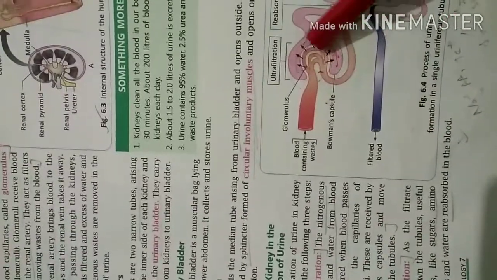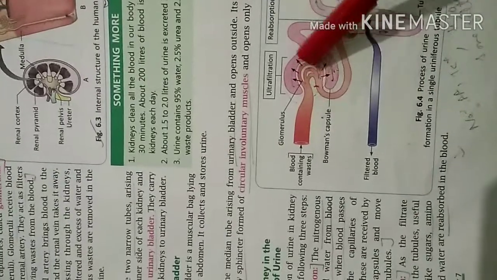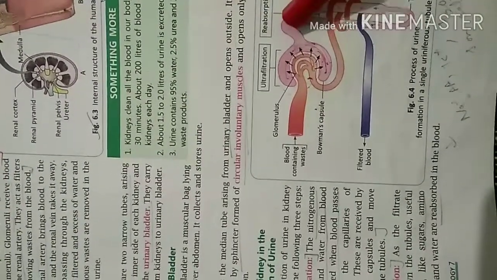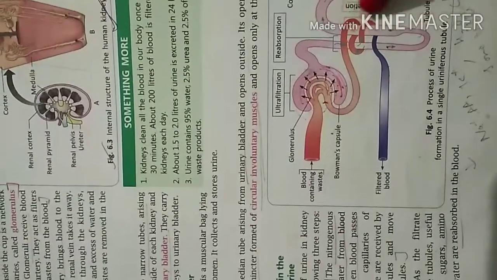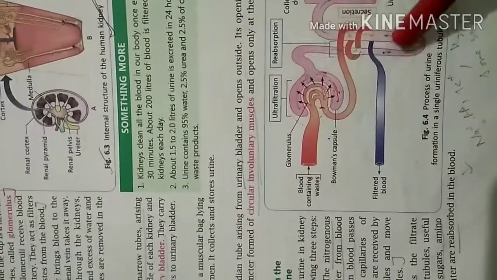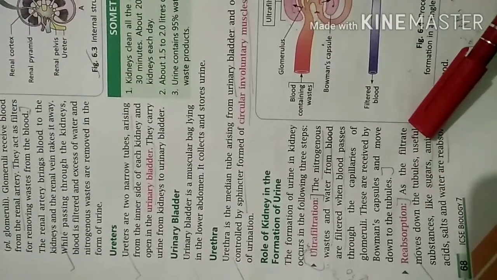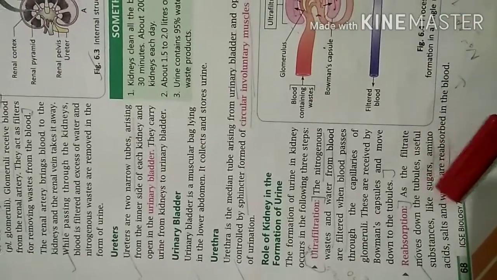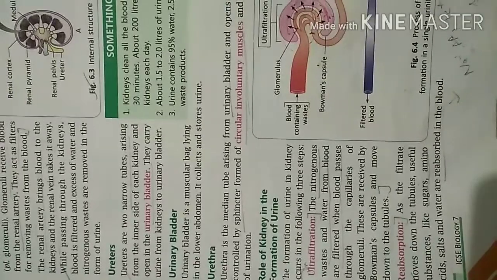They are received by Bowman's capsule and move down to the tubules. So from here, the nitrogenous waste and water moves down to the tubules. These are the tubules, coiled tubules. Now the second step is reabsorption. As the filtrate moves down the tubules, useful substances like sugars, amino acids, salt, water are reabsorbed in the blood.